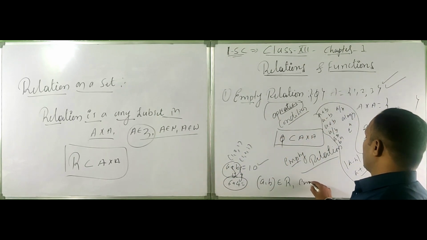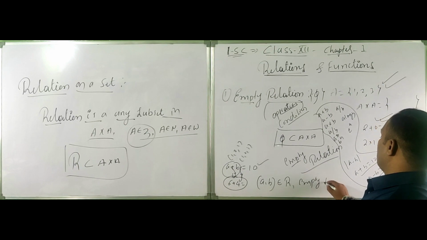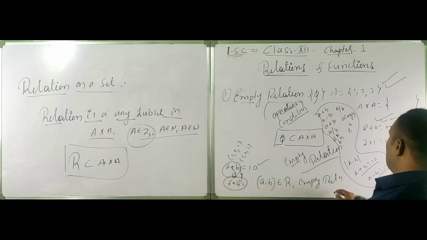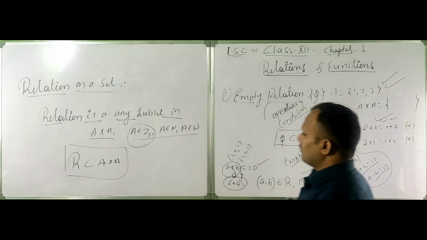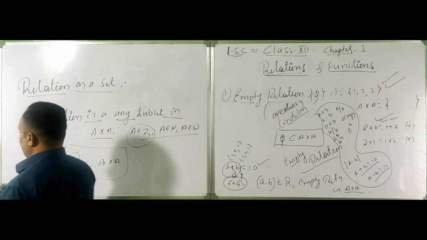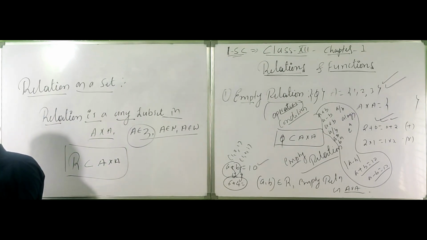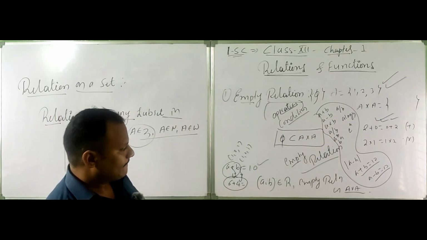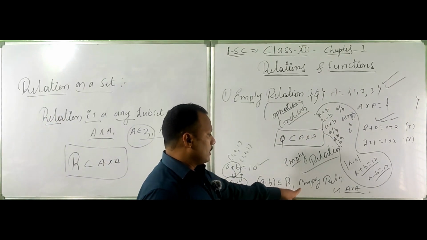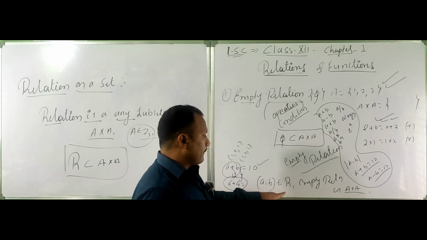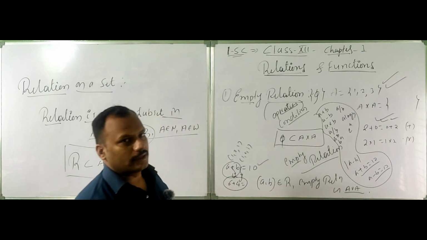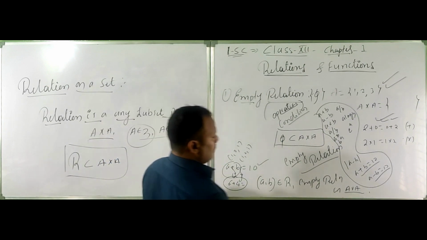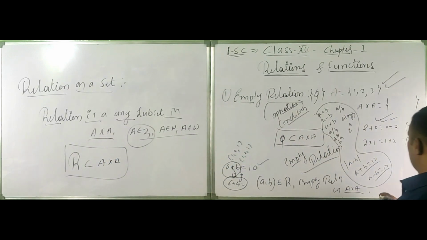Empty relation on A cross A. This is the mathematical notation. If you take any a plus b, it is not in A. So what should I write?